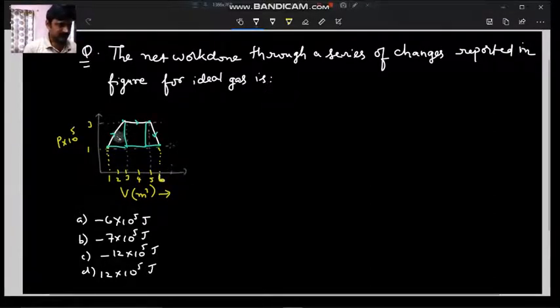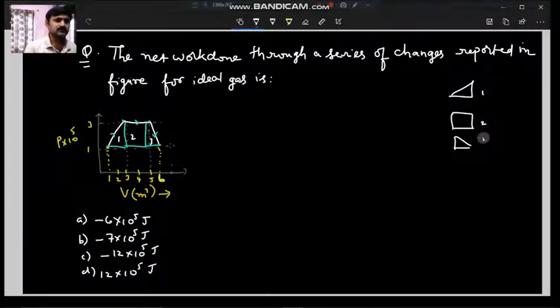This is the first one, this is the second area, this is the third area. The first area looks like a triangle, the second area is like a square, and the third area is also like a triangle.